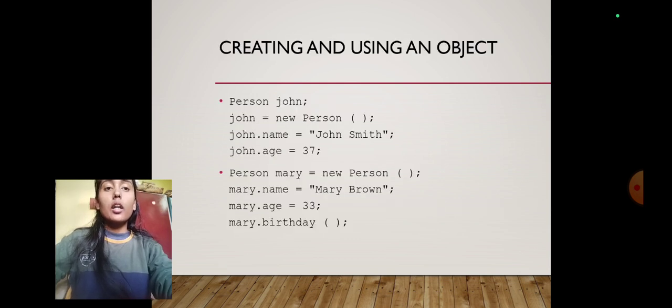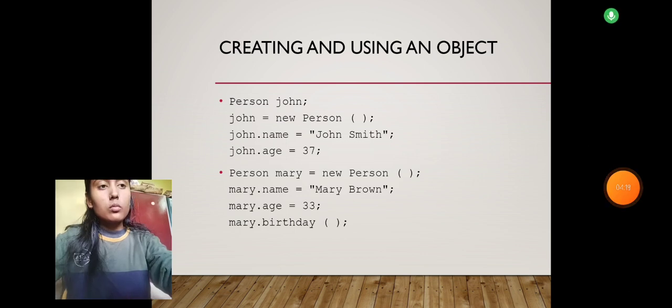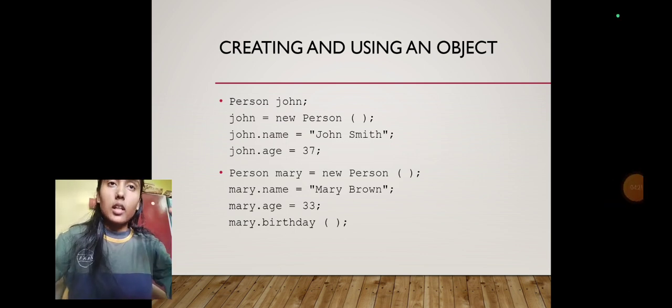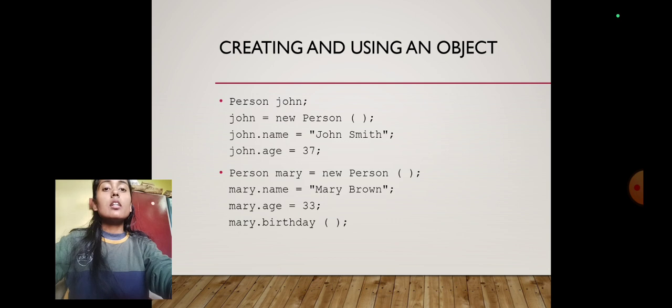So, our next topic is object. What are objects? An object is an instance of a class. When a class is created, there is no memory allocation. But when an object is initialized, then only the memory is allocated. So here is the example of how we create and use an object.